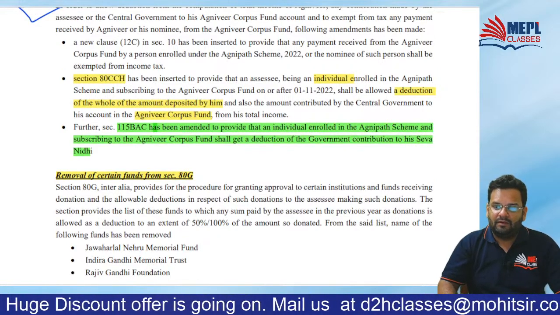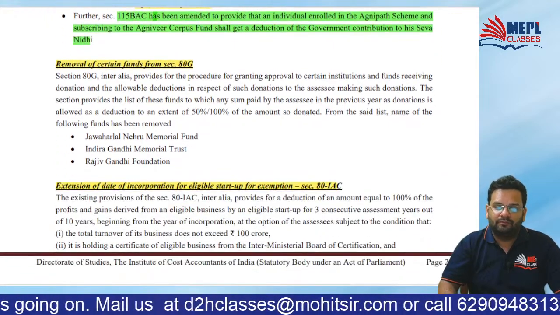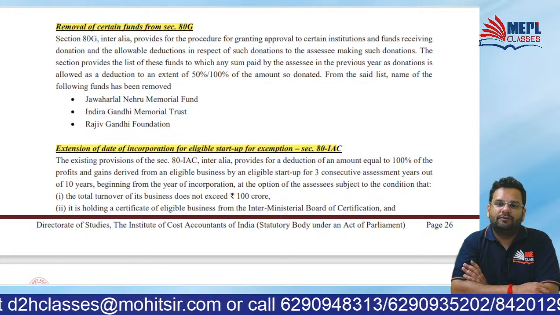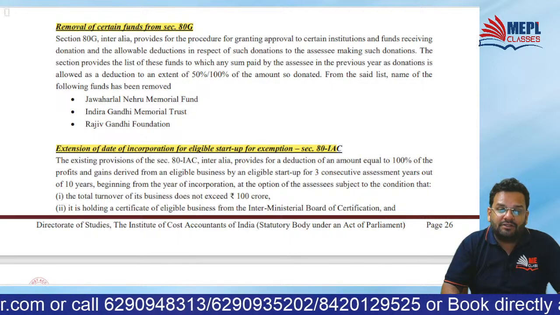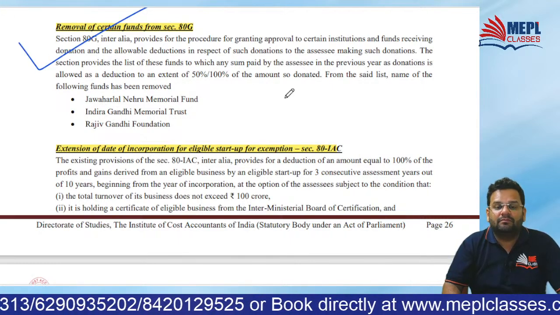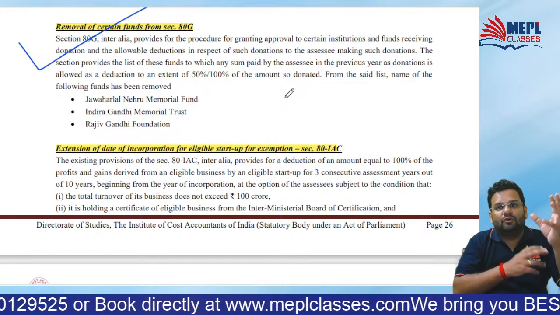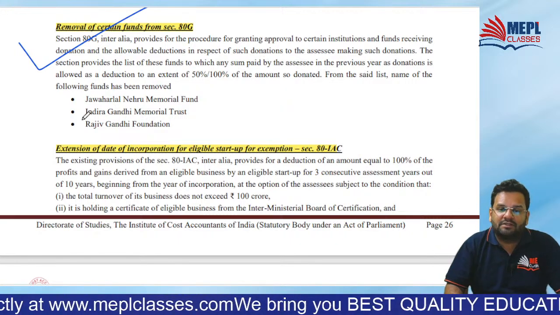Yes, 80CCH will be applicable to NR also because they are just saying individual, so it can include both. Then 80G, from 80G, there were some specific funds in which deduction is allowed.